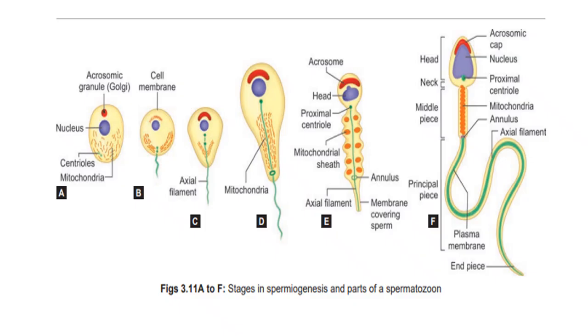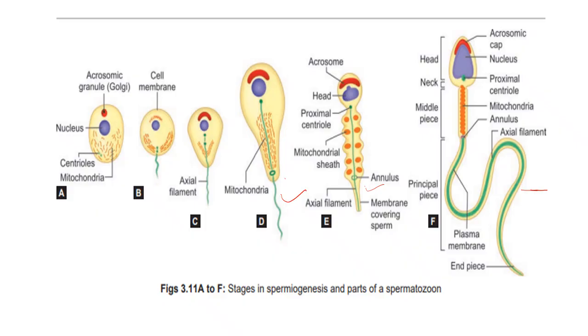So in this picture, you can see clearly there is a change in shape, and this whole process is called metamorphosis. The arrangement of structures occurs, the condensation of the nucleus occurs, then there is a formation of the tail part. You can see here, this is the formation of the tail part.